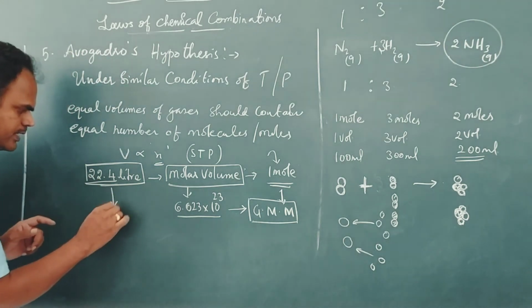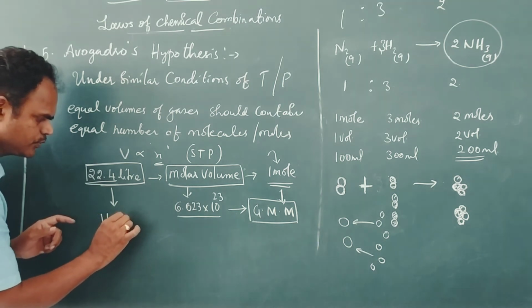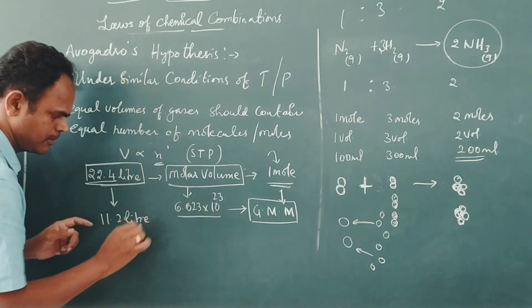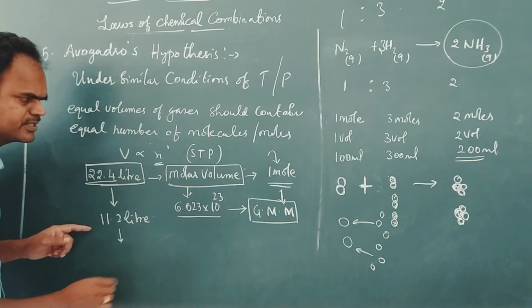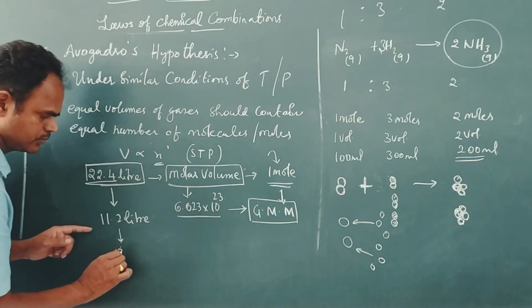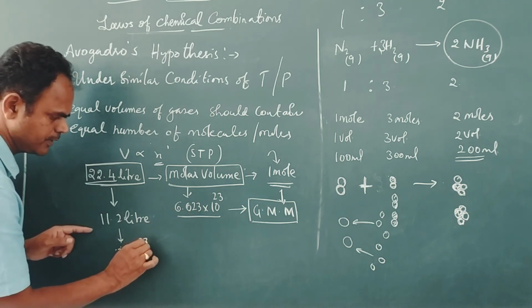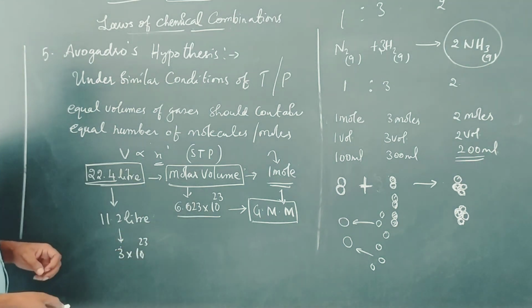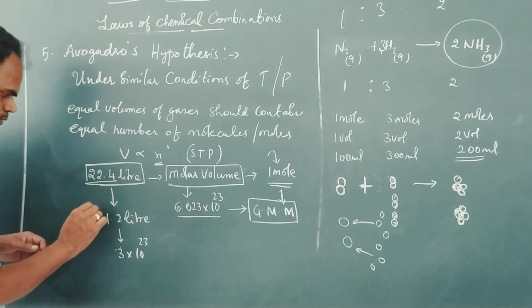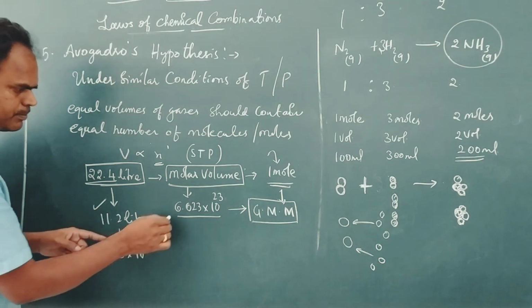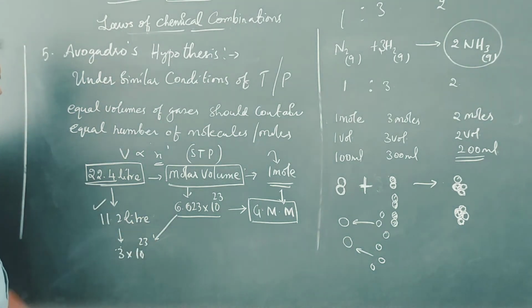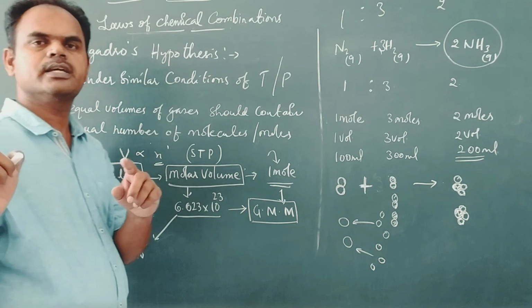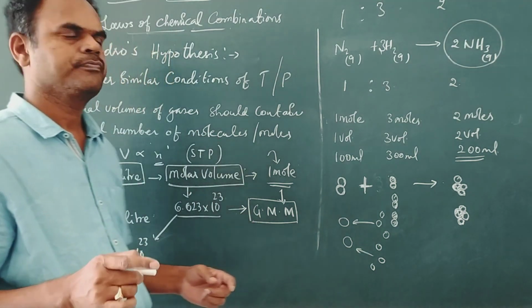And if you make this 11.2 liters, the number of particles decreases by half, so 3 into 10 to the power of 23, and the molar mass will become half. So if you decrease the volume, the number of particles will decrease. If you increase the volume, the number of particles also increases.